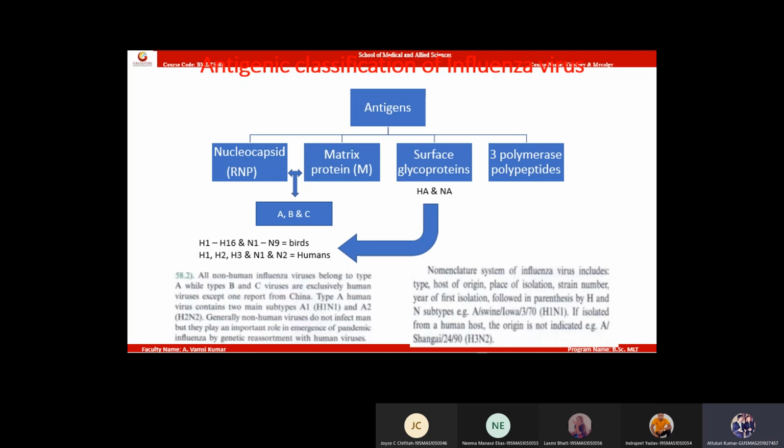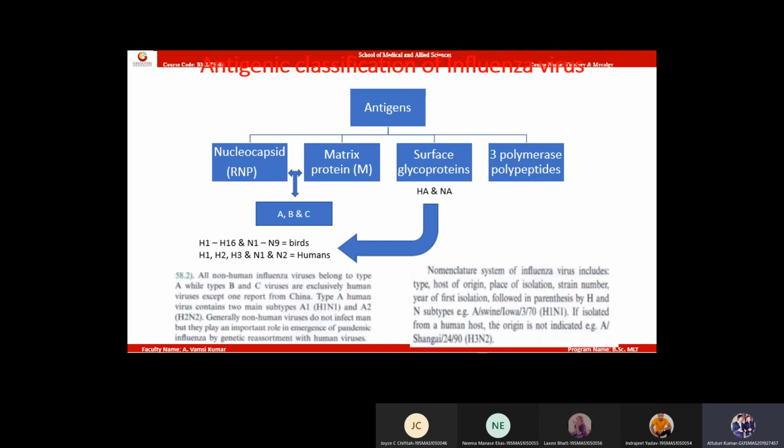One influenza virus entered into humans. This virus has H1, H2, and N2 neuraminidase spike proteins on the surface. And this virus is non-lethal.